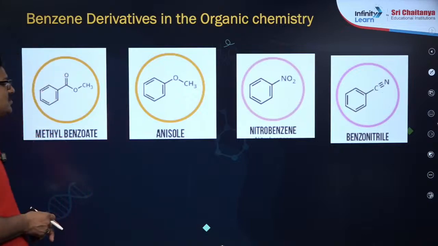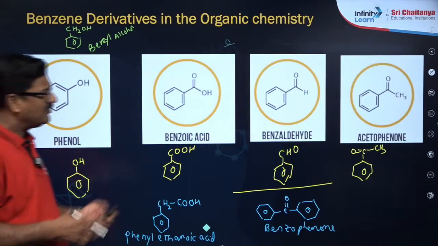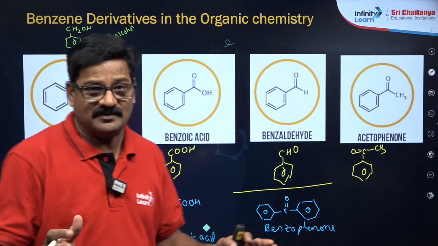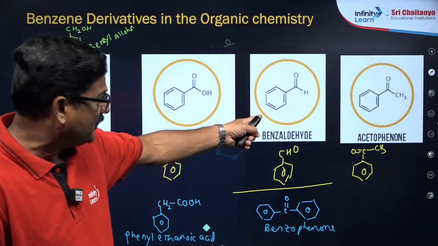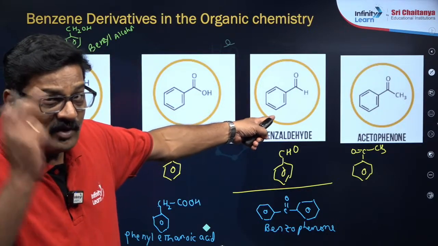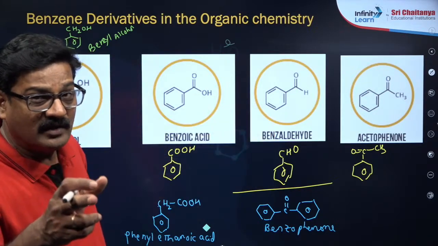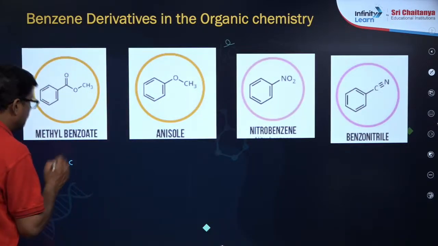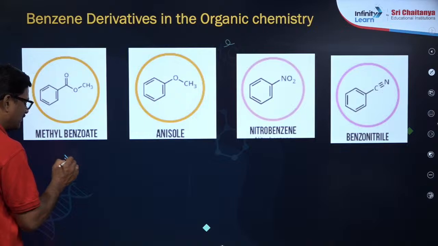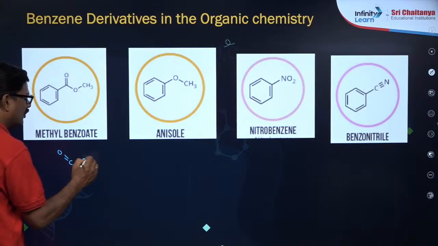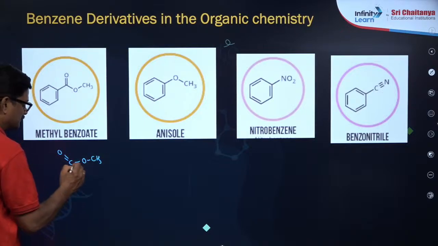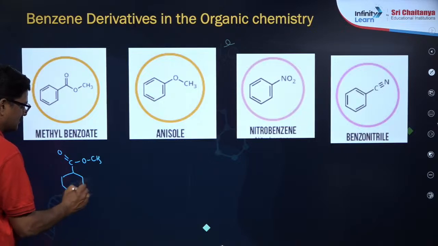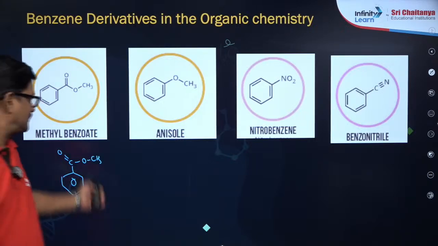So methyl benzoate. देखो बेटा, I am giving a training in this session. देखो एसिटोफिनोन का स्ट्रक्चर याद रखो पहले. Methyl benzoate. This is C double bond O CH3, and this is the structure.